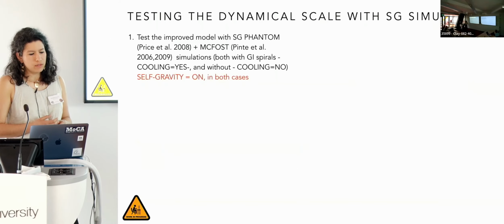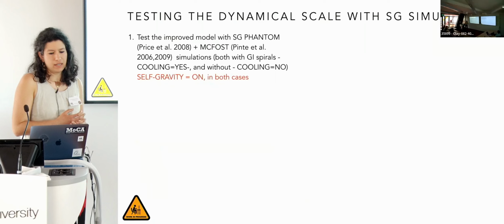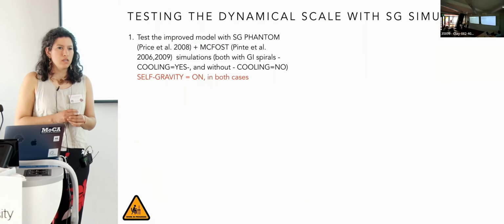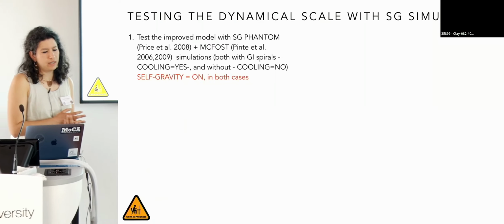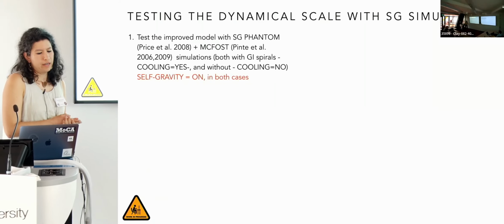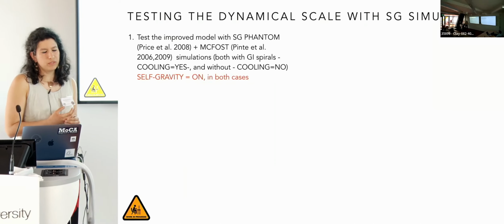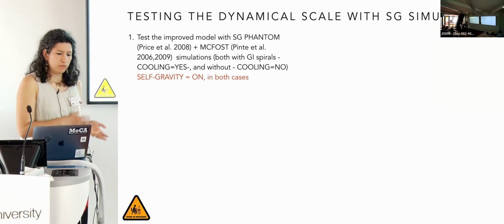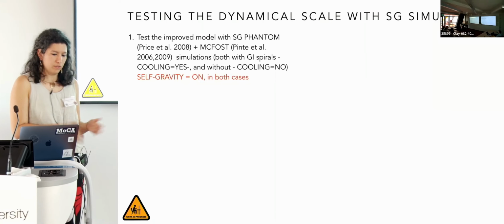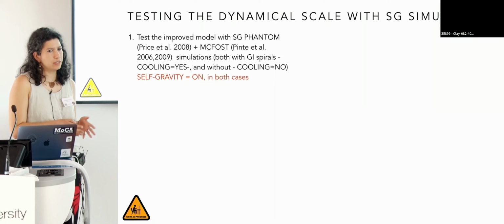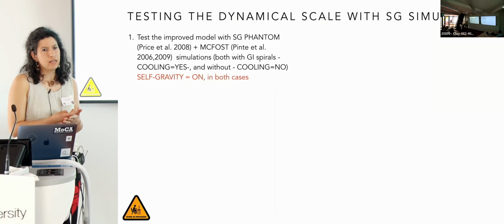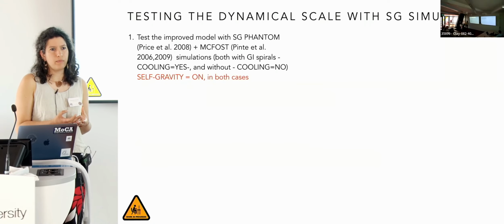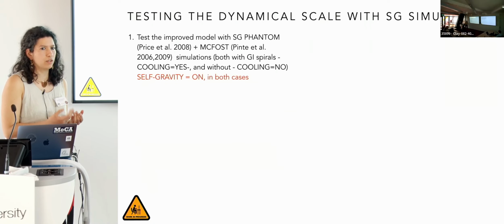What we are doing now is to test this dynamical scale with self-gravitating disk simulations. So in order to benchmark our model, me and Cristiano have performed different self-gravity simulations with Phantom and then with MCFOST, with cooling both on and off. So the disk is always self-gravitating unstable, but in this way we can consider disks where the disk is gravitationally unstable, but also disks where the disk is massive but not gravitationally unstable.